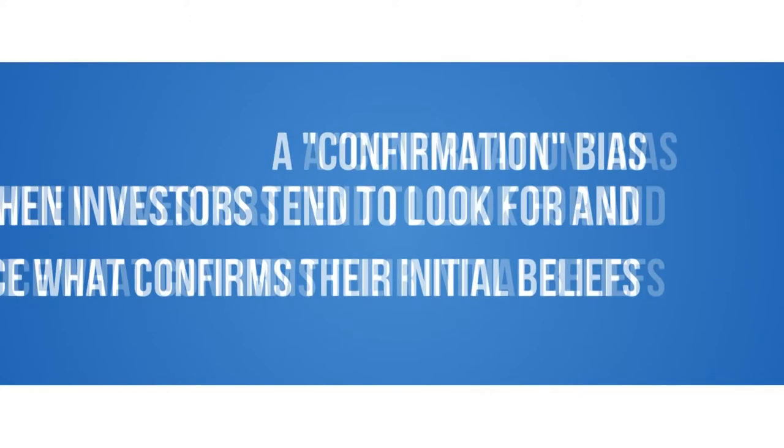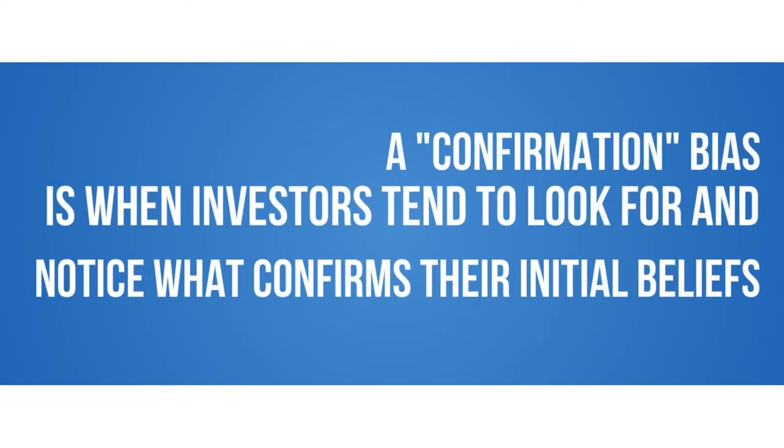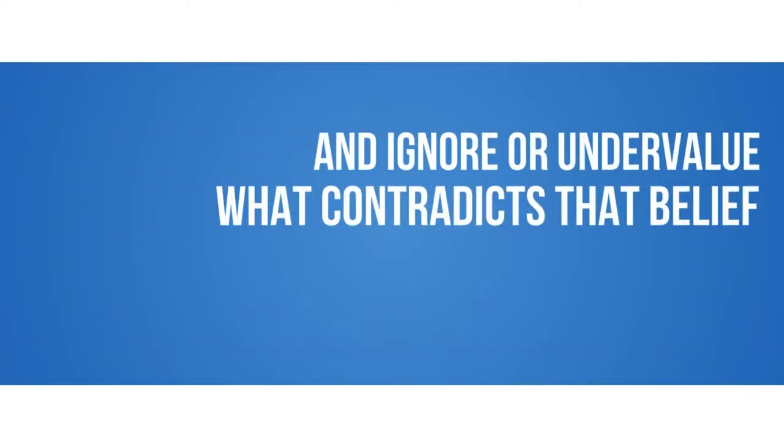bias. A second bias, a so-called confirmation bias, is when investors tend to look for and notice what confirms their initial beliefs and ignore or undervalue what contradicts that belief. For example, many investors currently believe the stock market is doing well because of the loose monetary policies of the Federal Reserve.